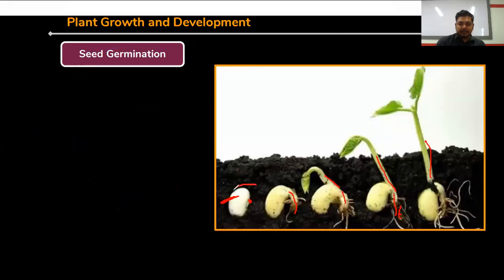Okay, now just see the diagram here. At the very first, suppose this is the micropylar ring. Through this micropylar ring, the water takes entry, and after water uptake, respiration goes on within the seed, and the food is mobilized or used up here.